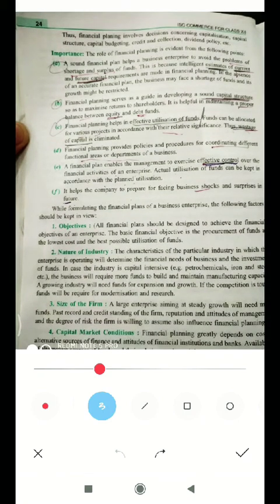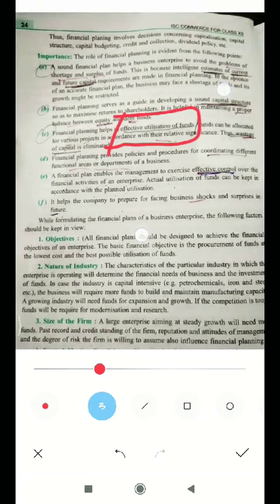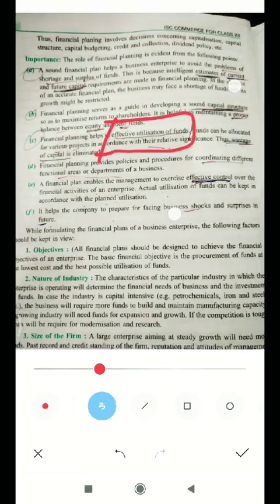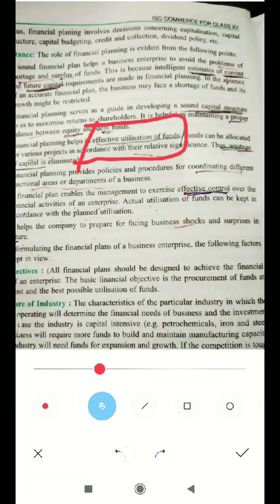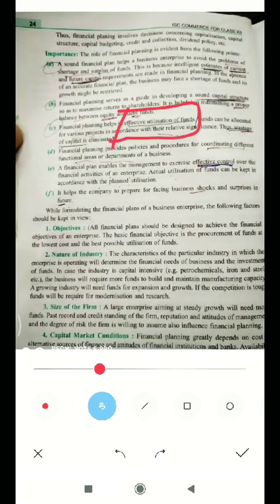But where there is financial planning, there is effective utilization of fund and the business will get more optimum utilization of resources and profit. Okay, and wastage of capital is eliminated. Means if there is no financial planning, there is wastage of capital, whatever I have told you.